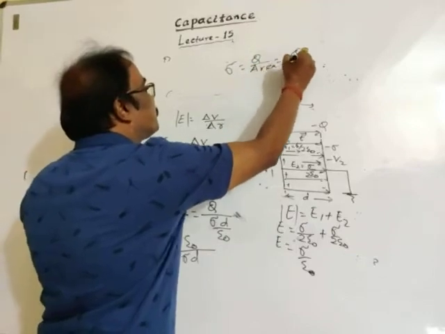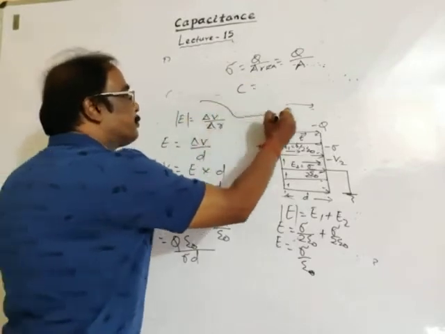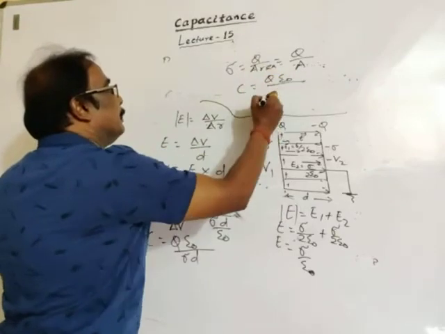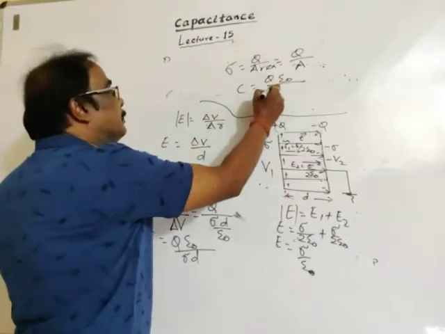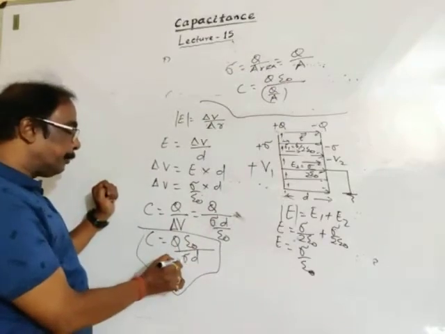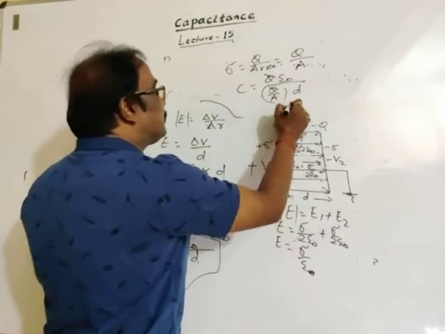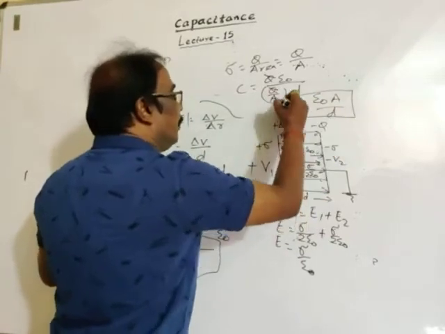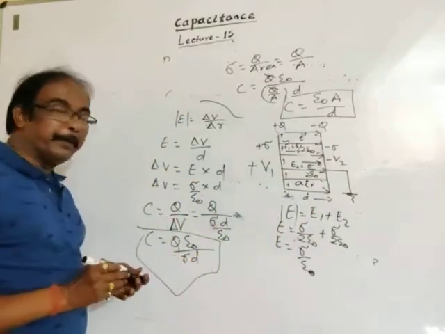So here charge is Q, area is A. Now capacitance is Q into epsilon naught divided by sigma D. In place of charge density we can write Q by A, so it is Q by A into D. Q gets cancelled, then capacitance is epsilon naught A divided by D. Of course, we are using air or vacuum here.